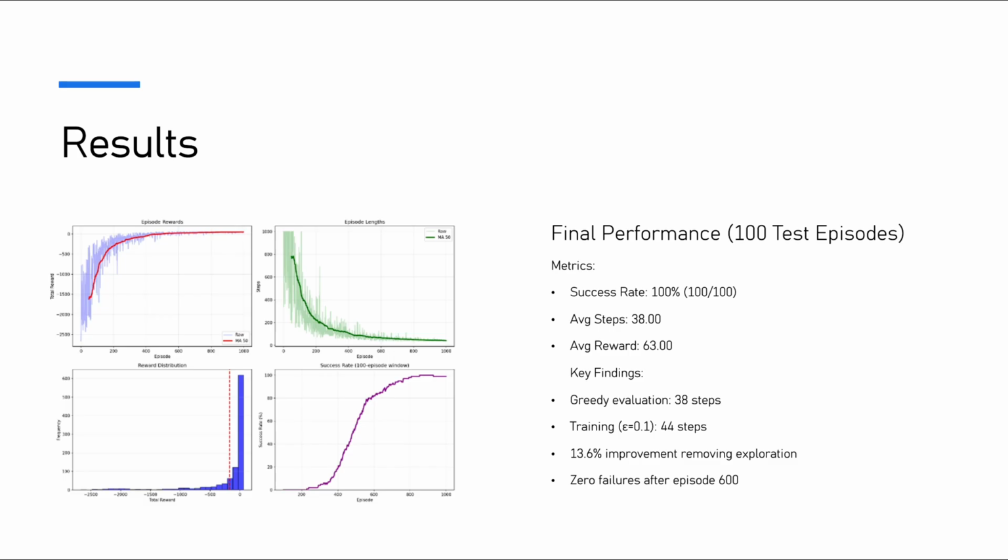The success metrics chart shows convergence by episode 600 with zero failures thereafter, confirming the policy has fully converged. Tabular Q-learning provides an excellent baseline, perfect for small discrete domains where exact memorization is computationally feasible.